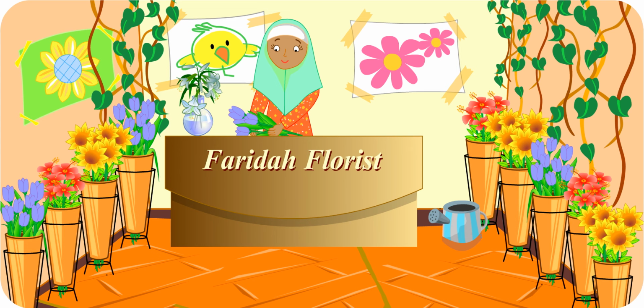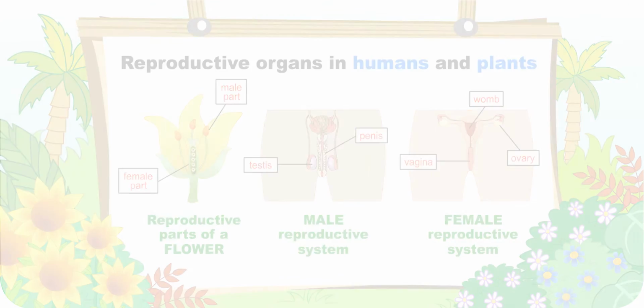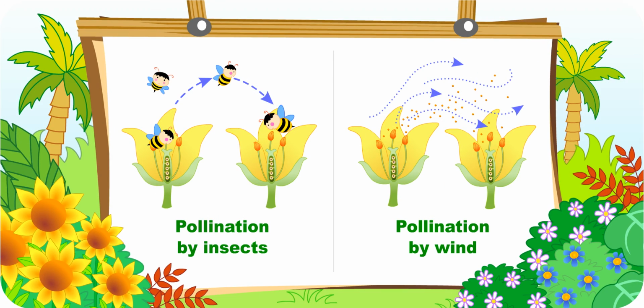Teacher, those flowers are really beautiful. Oh, that reminds me. You have said that flowers are the reproductive organs of plants. What does that mean? Flowers contain the reproductive parts of the plants. They are similar to the reproductive organs in animals and humans. But how do plants mate? Well, there has to be a transfer of pollen from the male part of the flower to the female part.